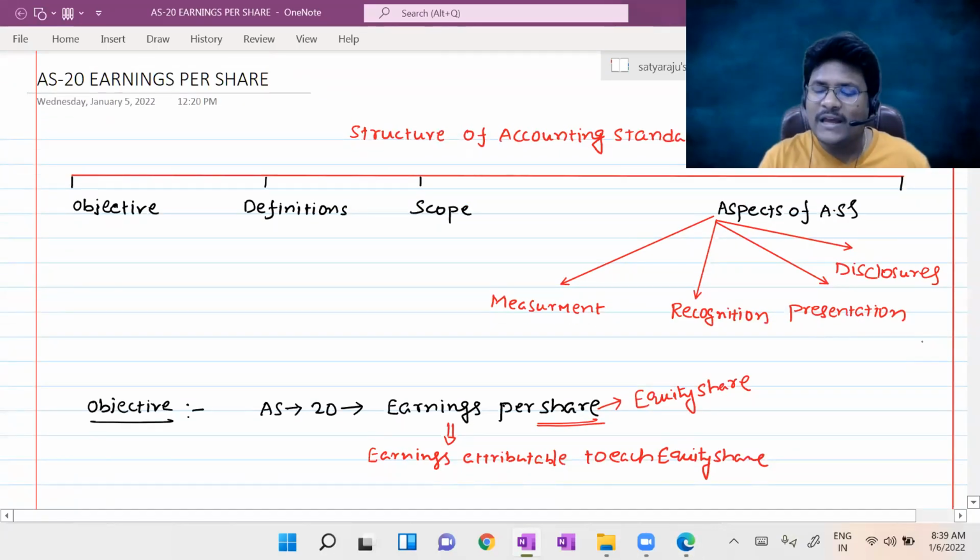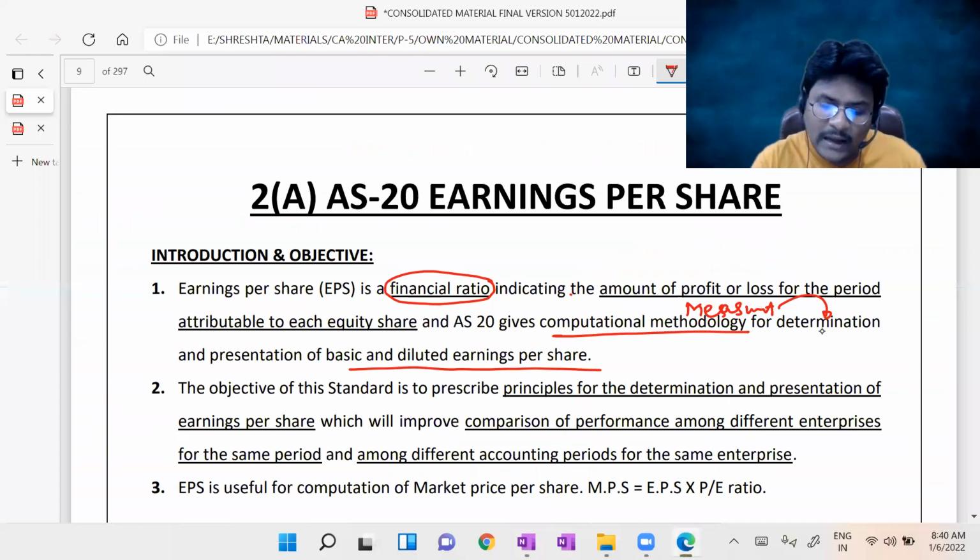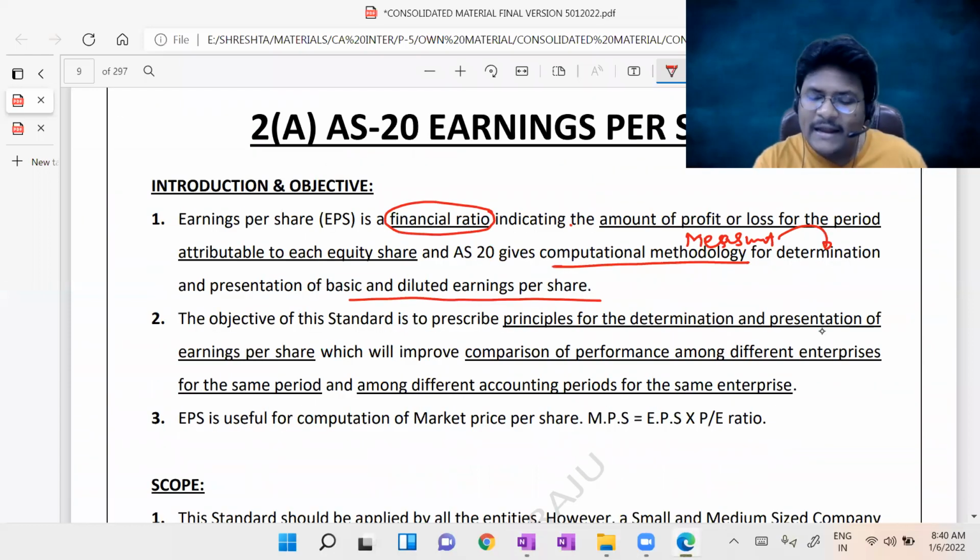That means AS20 is going to discuss two aspects out of the four: one is measurement, another one is presentation of basic and diluted EPS. So these terms you do not know at all. For the time being, I am also not going to discuss that term. Okay, I'll discuss it at a later point of time.